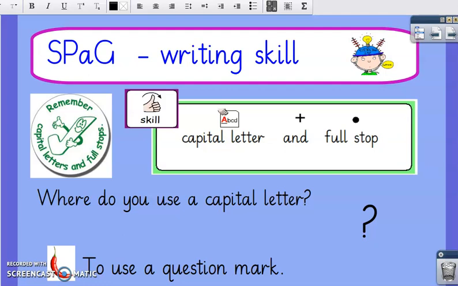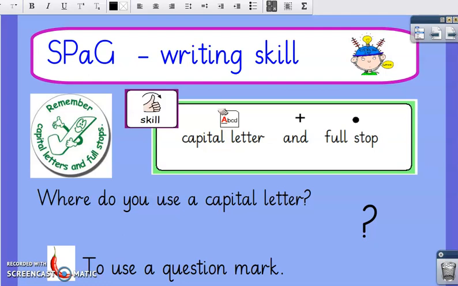Today you're going to be improving your sentences, and some of you are going to be writing questions. Can you remember where capital letters go? That's right, at the start of a sentence or using somebody's name. And where does a full stop go? At the end of a sentence.